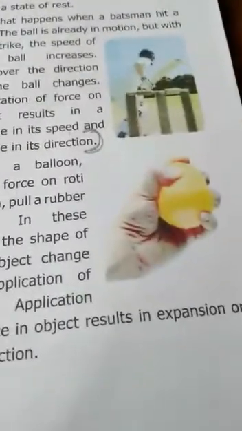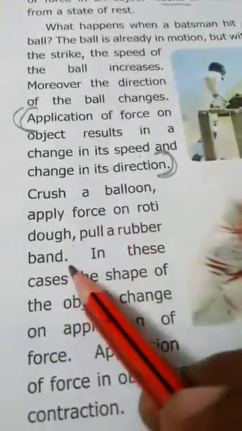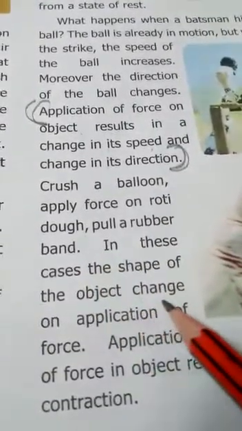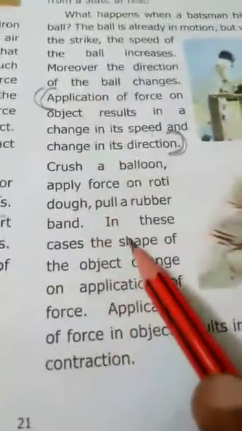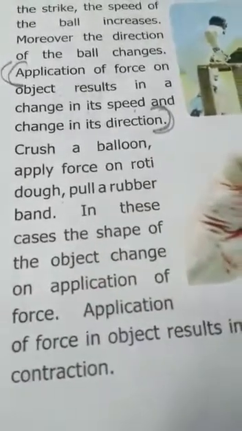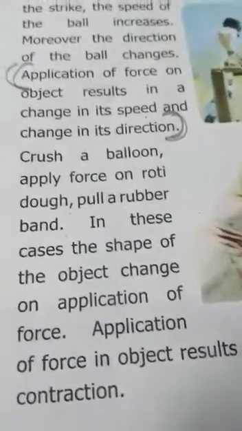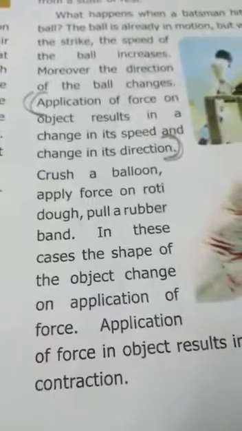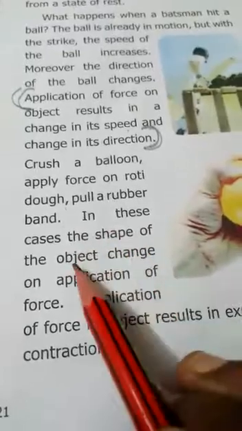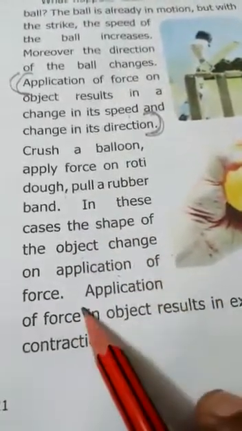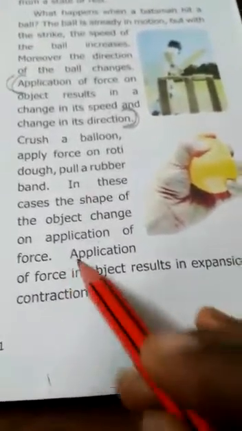Now, crush a balloon. Crush a balloon means what? Apply force on a balloon. Pull a rubber band. When you pull a rubber band, what happens? Its shape also changes. In these cases, the shape of the object changes on application of force. Application of force on an object results in expansion or contraction.